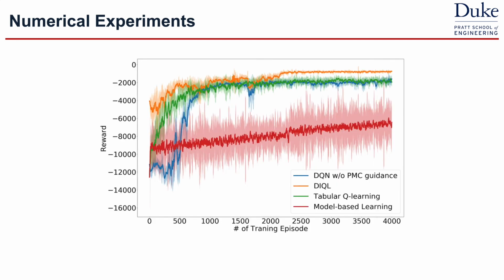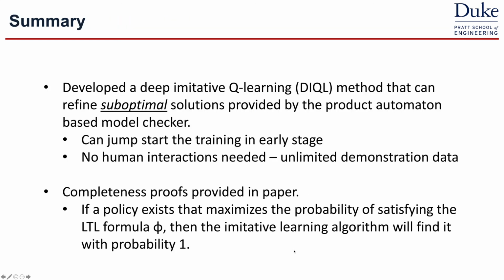Now, this reward episode curve shows our algorithm outperforms other baselines. The main reason is that the suboptimal solutions are helpful to increase the training performance at the early stage. In general, we develop a Deep Imitative Q-Learning method that can refine suboptimal solutions provided by product automata-based model checkers.